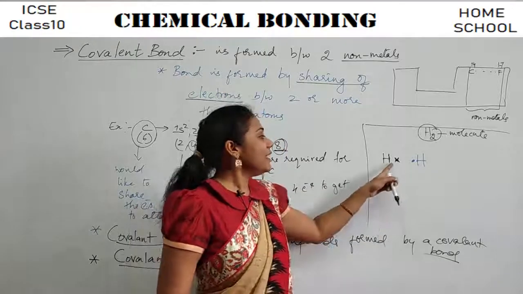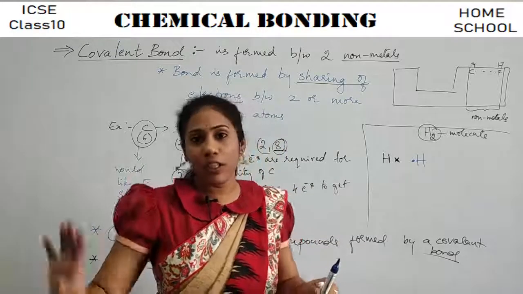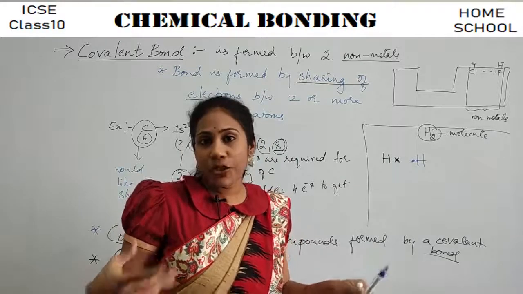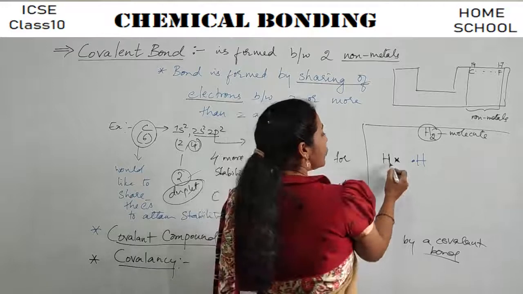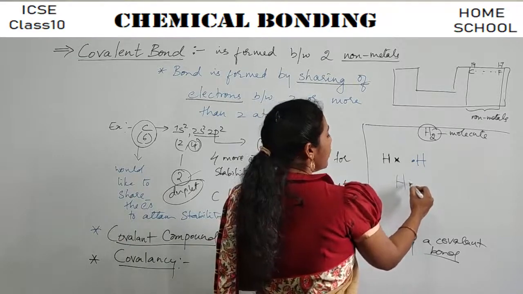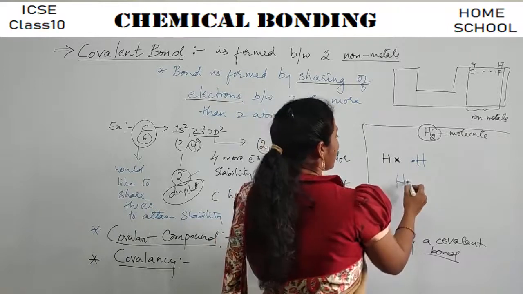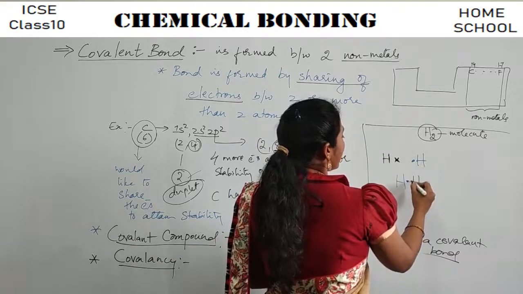And even hydrogen does not have the ability to take or lose an electron. Hydrogen is a non-metal. So what happens is, when you bring two hydrogen atoms together, they would like to share their electrons with each other.